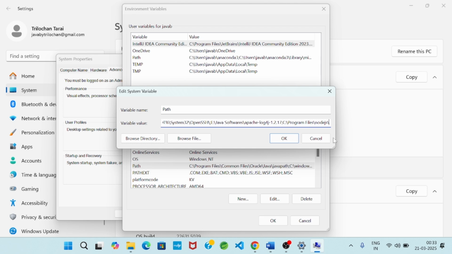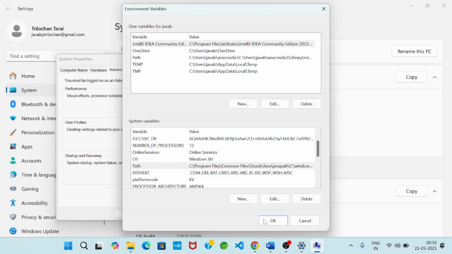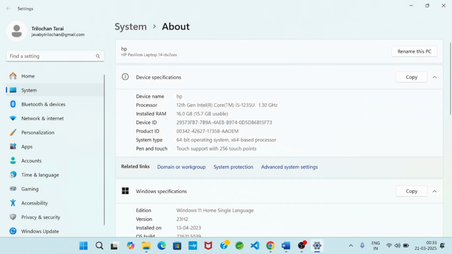Now, whatever I copied, I put a semicolon and paste the current path here. Then click on OK, click on OK, click on OK. In this way, we set the path.